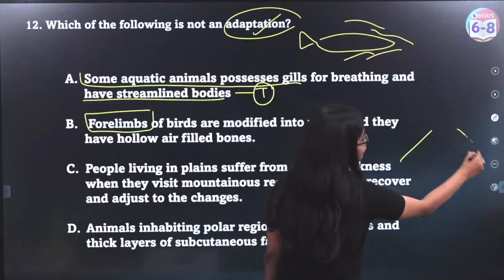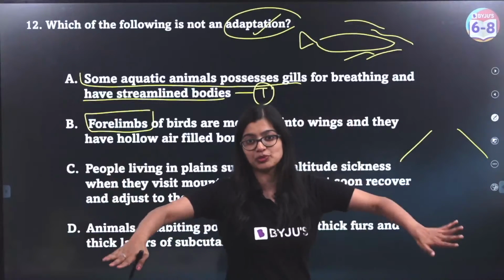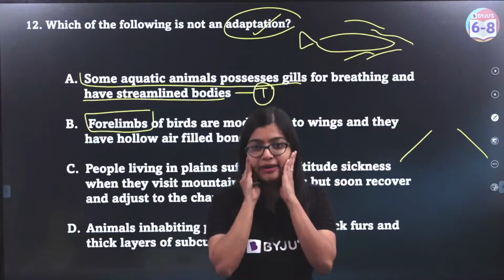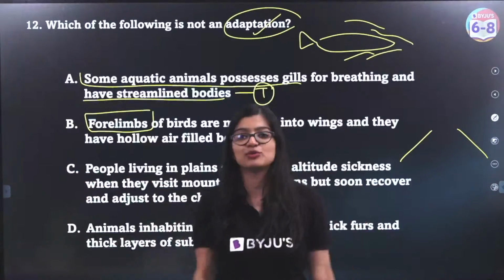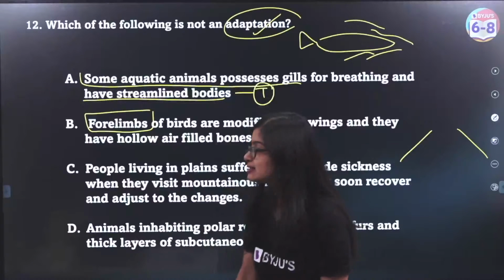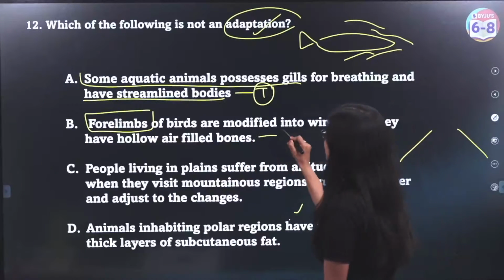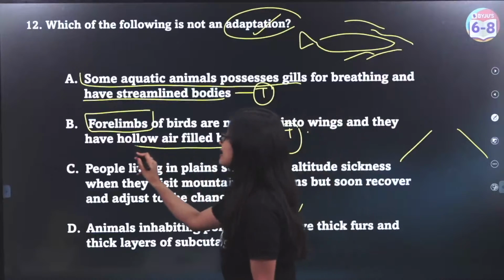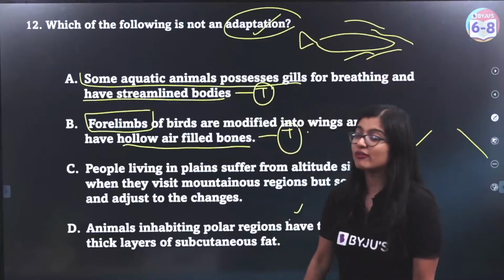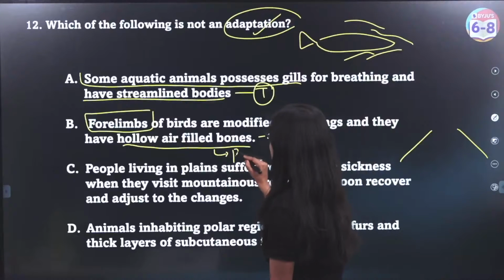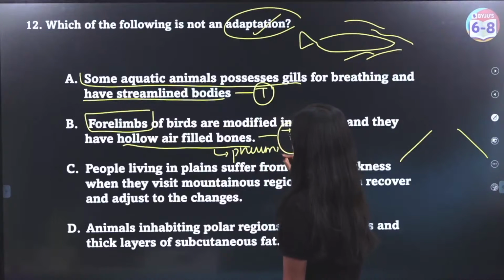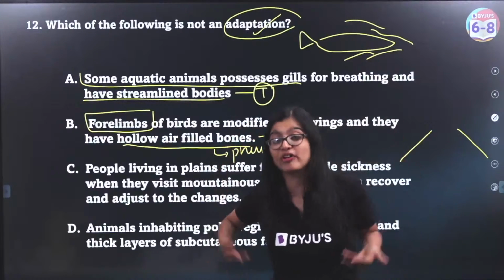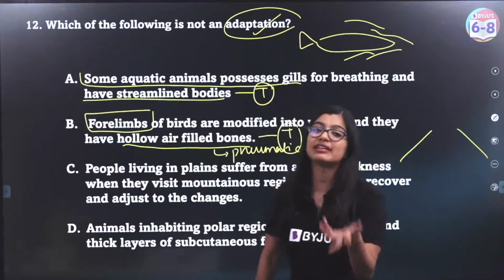Forelimbs are nothing but the front two limbs, like the hands that we have. The hands are our forelimbs because they are present closer to the head, right? And we call them forelimbs or front two limbs. Yes? So here we see that this is also an adaptation: the fact that they have hollow air-filled bones. We call these kind of bones pneumatic bones, right? We call them pneumatic bones because it actually helps reduce their body weight, which also makes it easier for